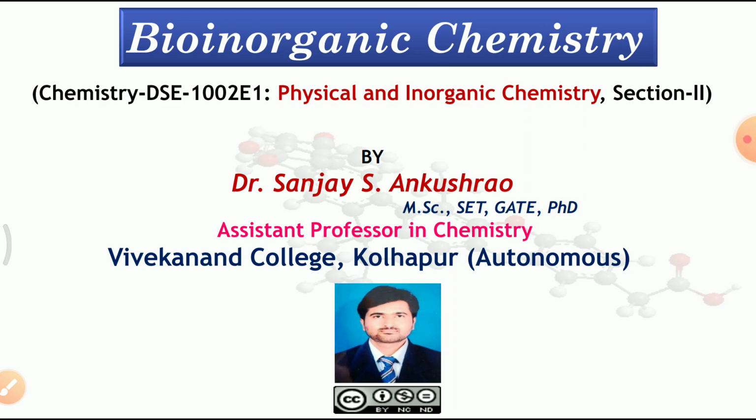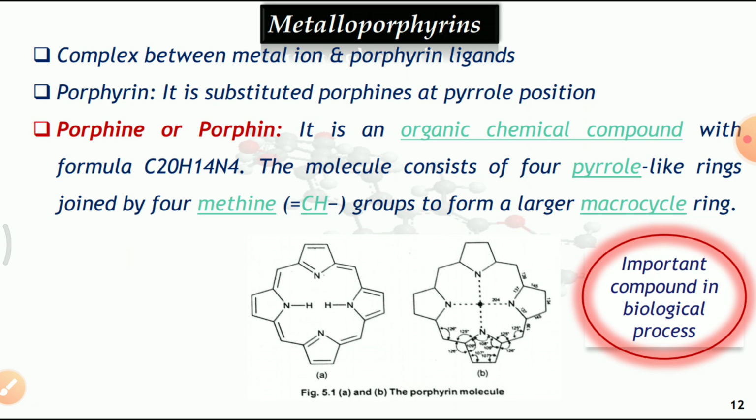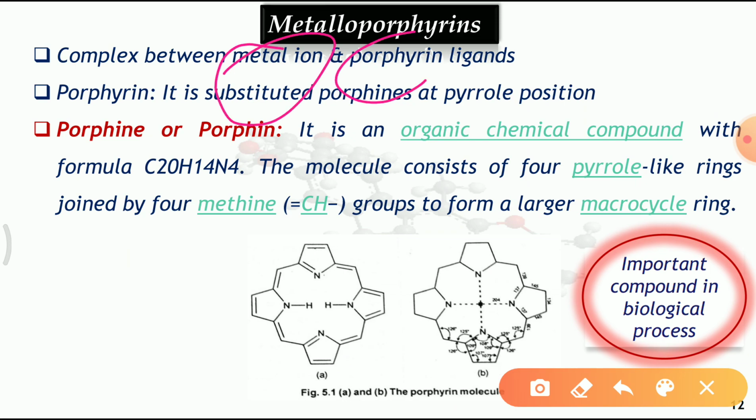In the last module, we discussed in detail the role of metals and non-metals in biological processes, where we saw how they are important. Now, in this module, we are going to discuss one of the very interesting points of this topic, that is metalloporphyrins. Students, a metalloporphyrin is one type of complex which is formed between a metal ion and the porphyrin ligand. So now we must know what porphyrin is.